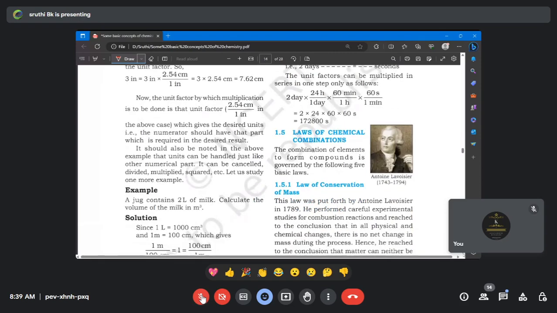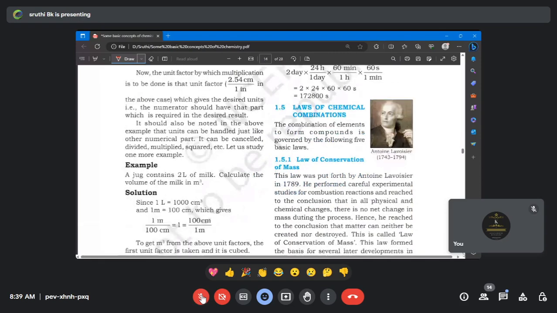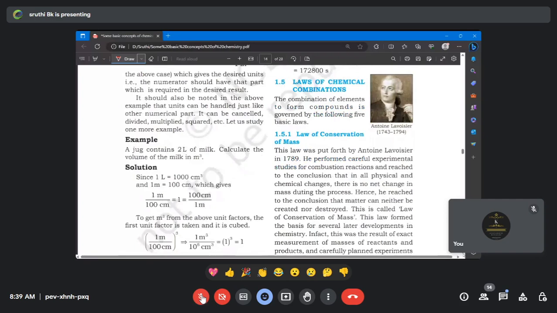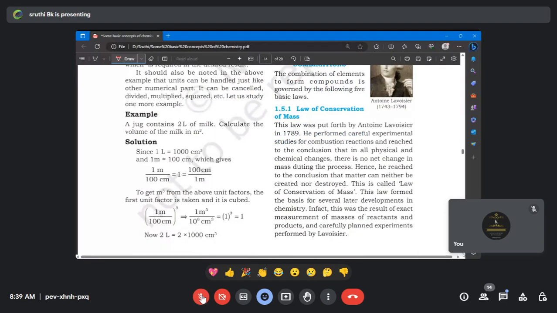Let's come to the laws of chemical combination. So this is also very simple. The first one is the law of conservation of mass. Law of conservation of mass in the sense, very simple. Does anyone know the definition of the law? Matter can neither be created nor be destroyed. Yes. So simply what we can say, mass of reactant is equal to the mass of product. Agree, everyone? Yes.